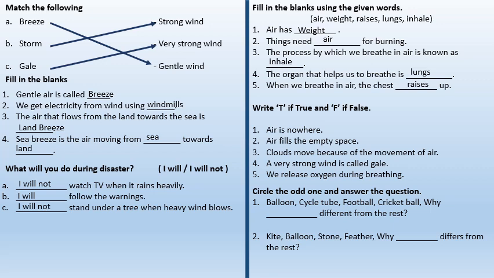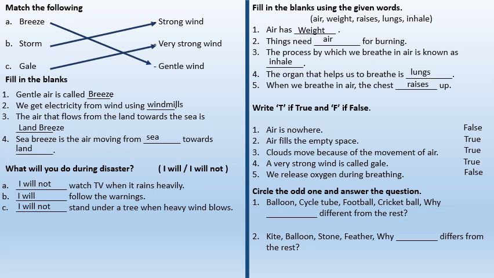Write T if true and F if false. Air is nowhere, false. Air fills that empty space, true. Clouds move because of the movement of air, true. A very strong wind is called gale, true. We release oxygen during breathing, false.